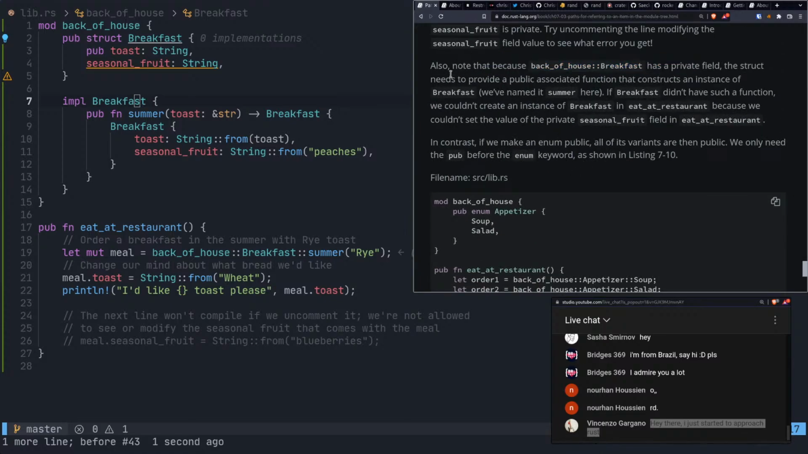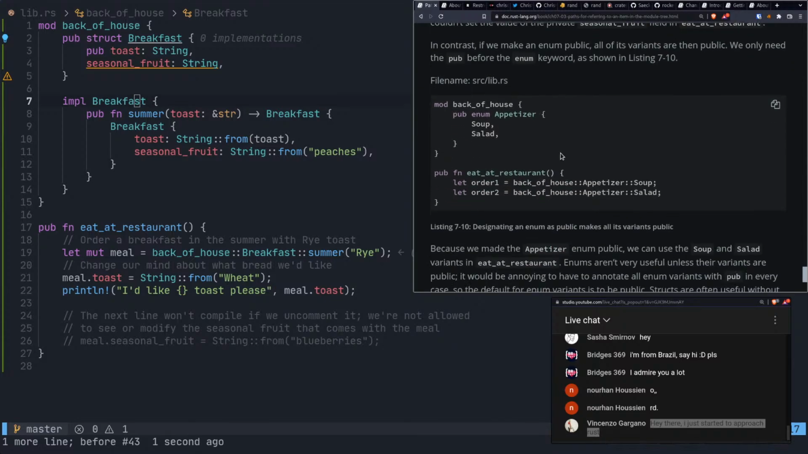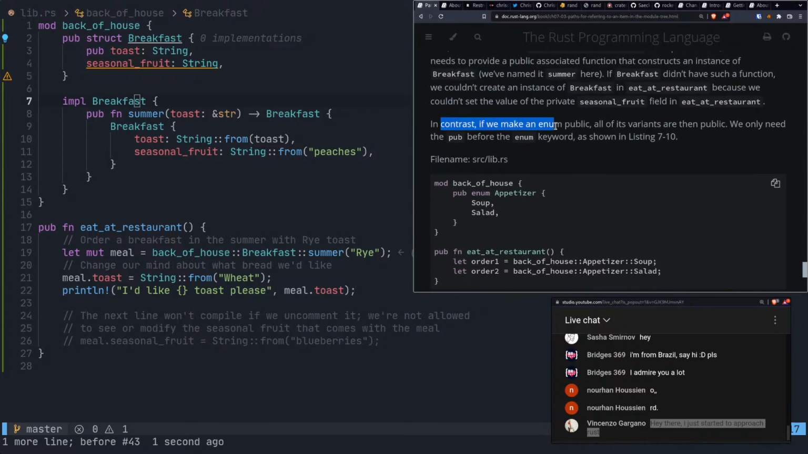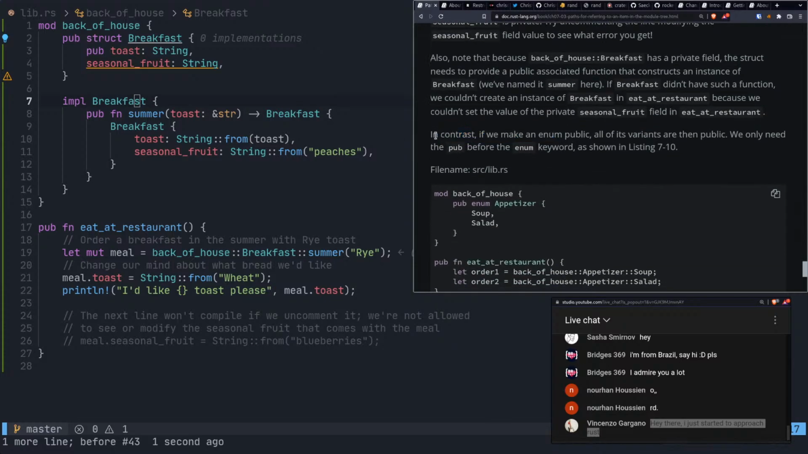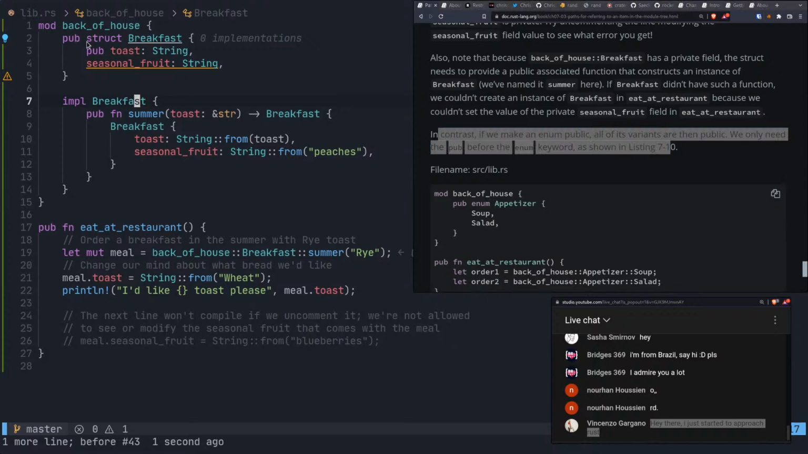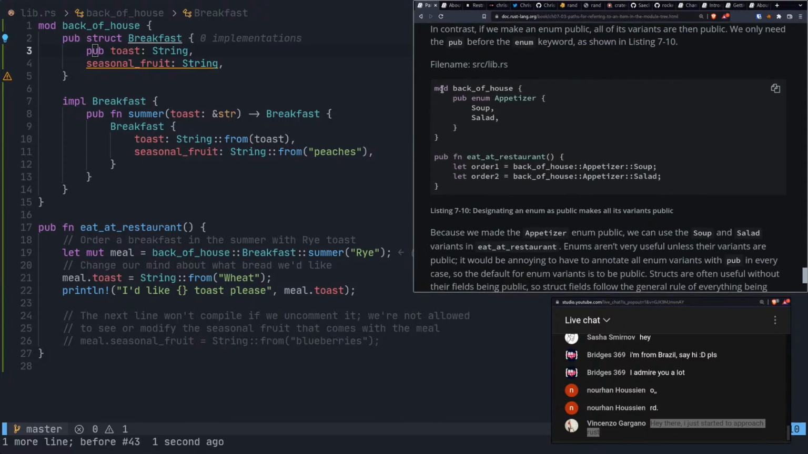Okay. So, okay, we get this. We understand how that works. In contrast... oh, wait. Yeah. Okay. In contrast, if we make an enum public, all of its variants are then public. We only need the pub before the enum keyword. Okay. So putting pub before a struct, you still need to make its fields public. So this behaves a lot more like a class kind of, I guess, in Java. And in this enum, everything is just public as soon as you say the top level is public.